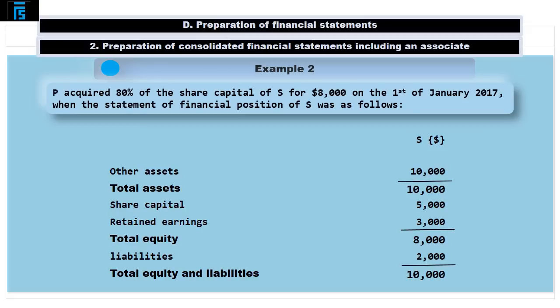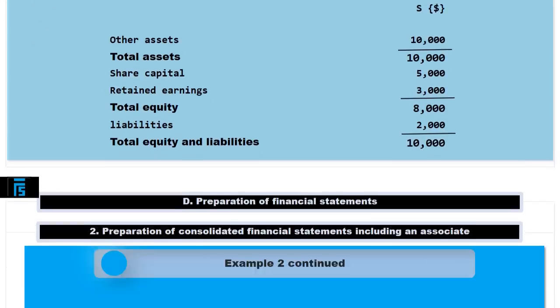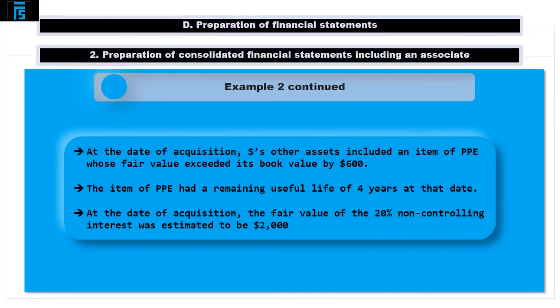So, example 2 reads: P acquired 80% of the share capital of S for €8,000 on the 1st of January 2017, when the statement of financial position of S was as follows. Additionally, we are told that at the date of acquisition, S's other assets included an item of property, plant and equipment whose fair value exceeded its book value by €600. This item of PPE had a remaining useful life of 4 years as at the acquisition date.